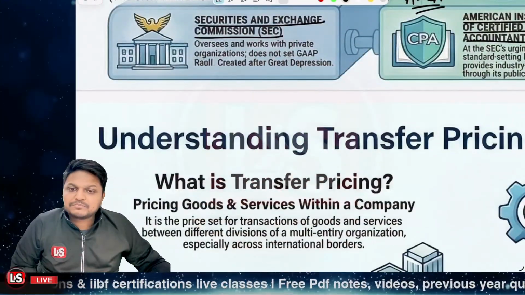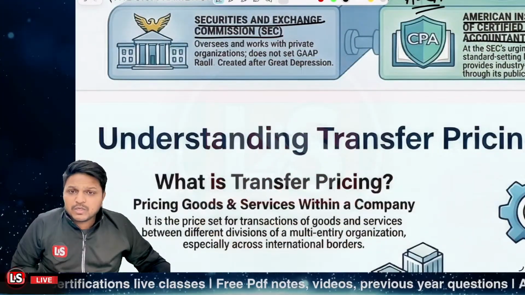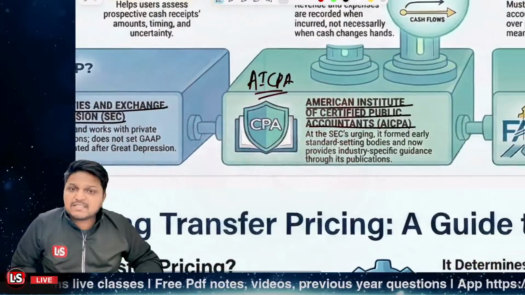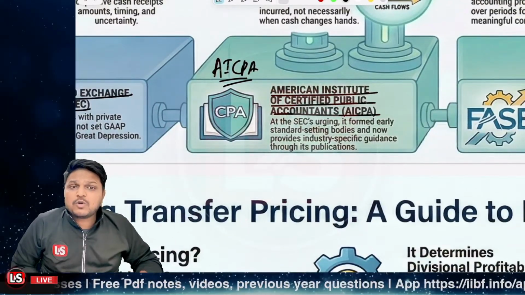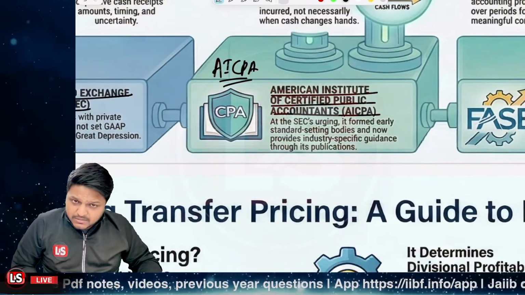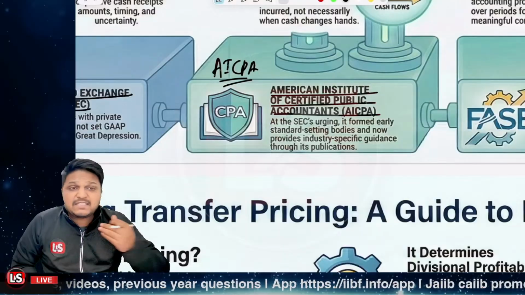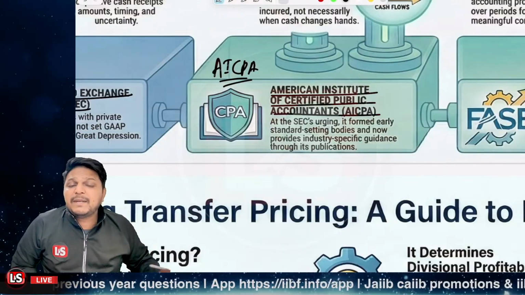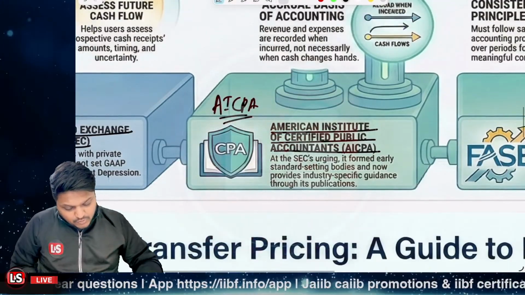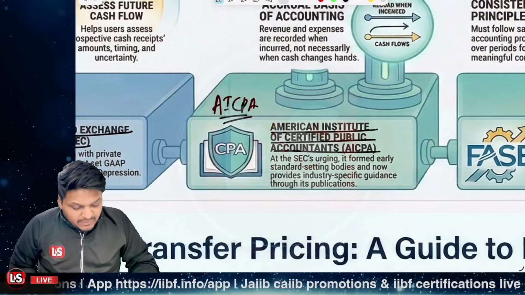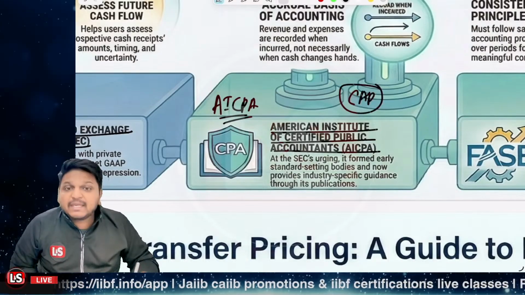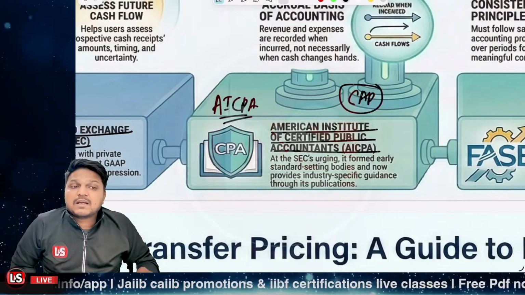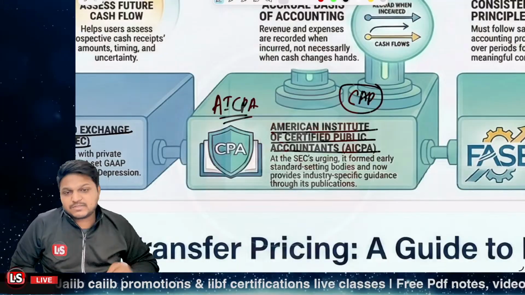Is that clear? Is this point clear to you? And what is AICPA? AICPA is the American Institute of Certified Public Accountants, right? And AICPA appointed the Committee on Accounting Procedures. So CAP, that is the Committee on Accounting Procedures, was set up by the AICPA, right?